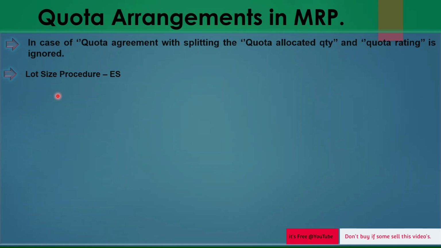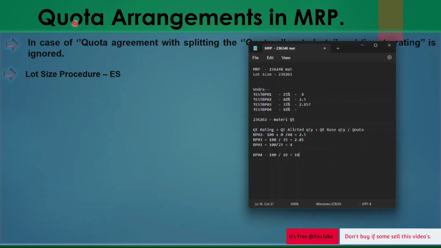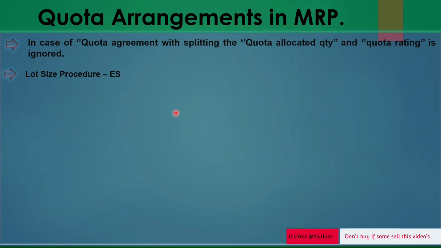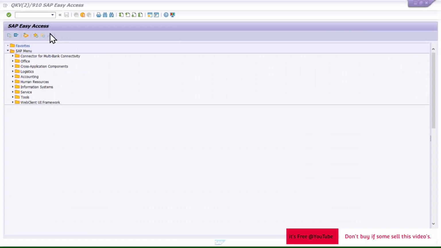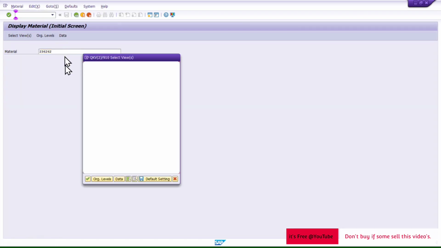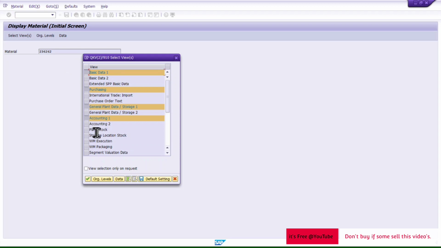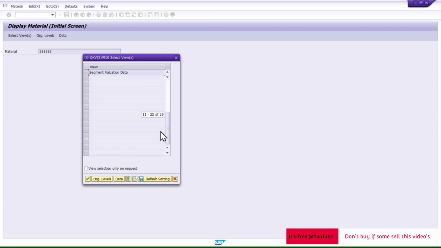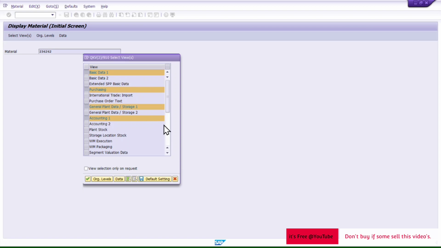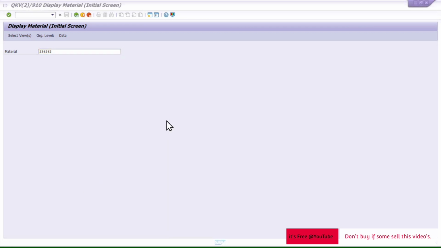While creating material, I have already created a material and I will take an example of that. I will show you in the system the material I created initially. I am interested here in the MRP views. Just a moment.